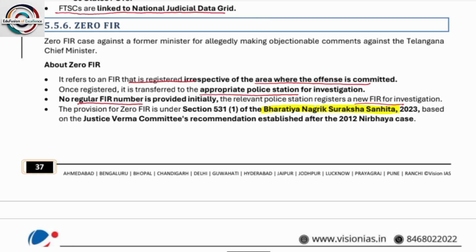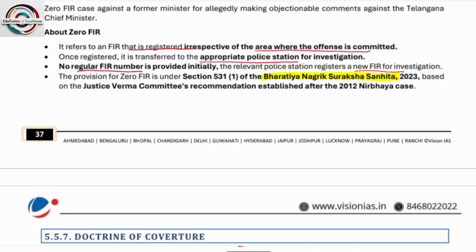Next, zero FIR. A zero FIR case against a former minister. Acha, what is zero FIR? Please understand zero FIR.